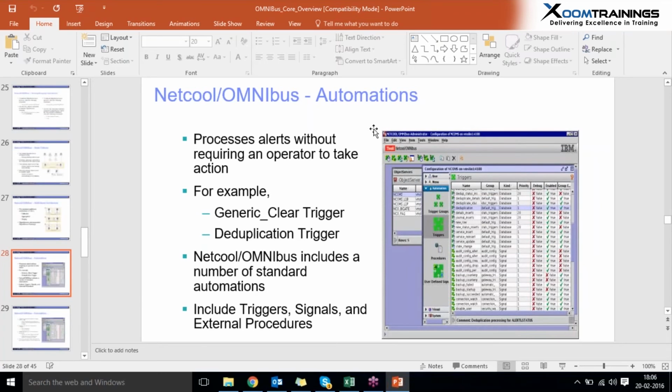In automations, the main part is triggers. A trigger, as the name itself says, automatically fires whenever a predefined condition is met. For example, taking the previous example, whenever my system battery drops below 20%, my trigger has predefined rules to raise an email or message when the battery drops between 20 and 10.